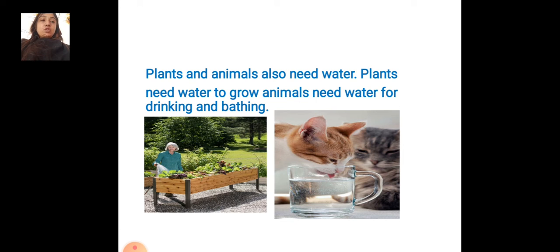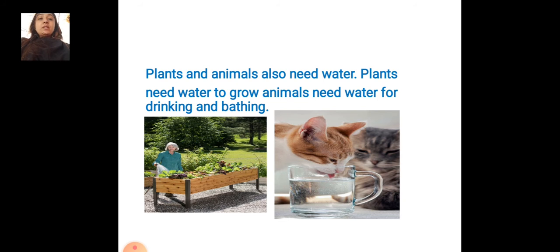Plants and animals also need water. You can see in the picture the lady is watering the plants. In the next picture the animals are drinking water. Plants need water to grow. If we give water to the plants, they grow properly, and animals drink water. You can see the cat drinking the water.